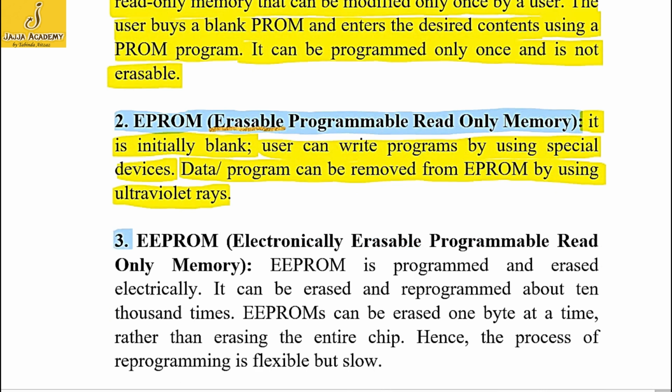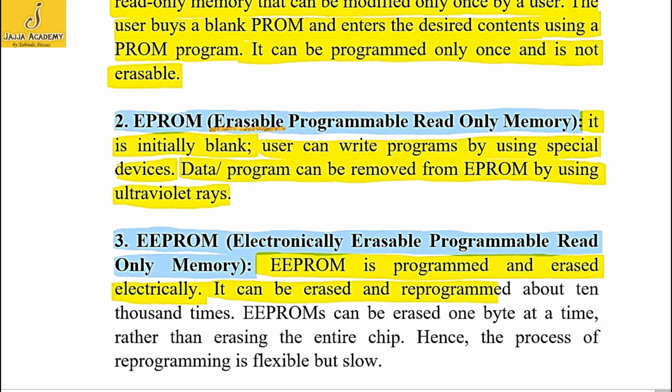The third type of ROM is EEPROM. EEPROM stands for Electronically Erasable Programmable Read-Only Memory. An EEPROM is programmed and erased electrically. It means the EEPROM can be programmed and after programming it, the programs can be removed or erased by using electronic devices. And it can be erased and reprogrammed about 10,000 times.